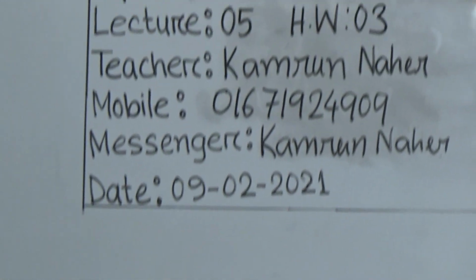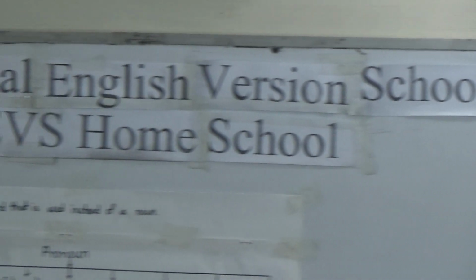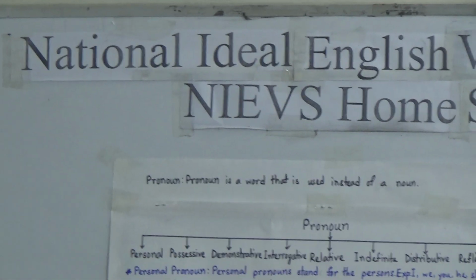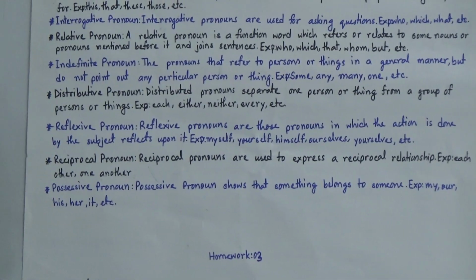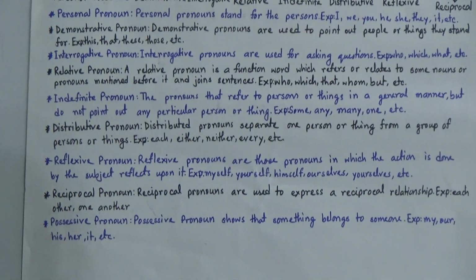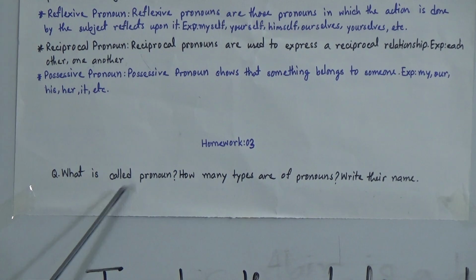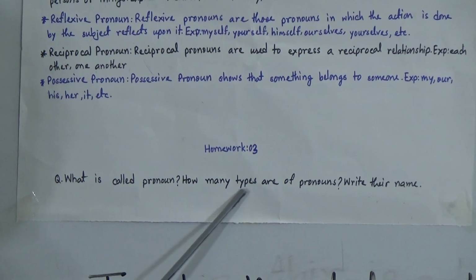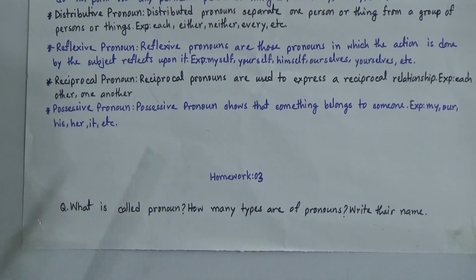The date is 9th February 2021, and you will write your name, class, roll and section on the cover page of your HW copies. The question is: what is called pronoun? How many types of pronouns are there? Write their names. Write the definition of the pronoun, then how many types of pronouns there are. There are 9 types of pronouns, and you will write their names.